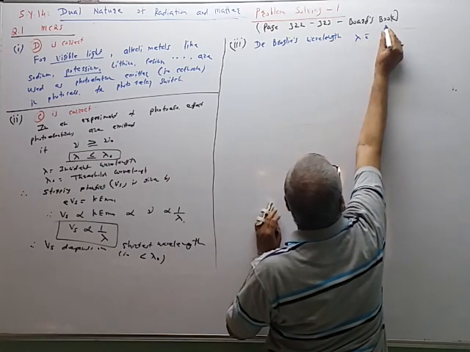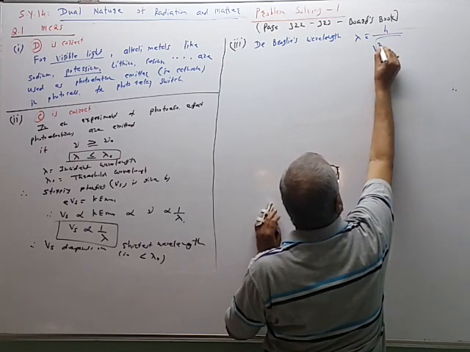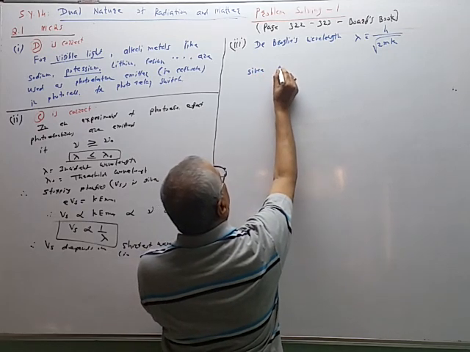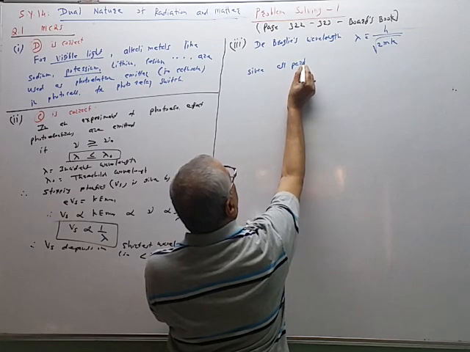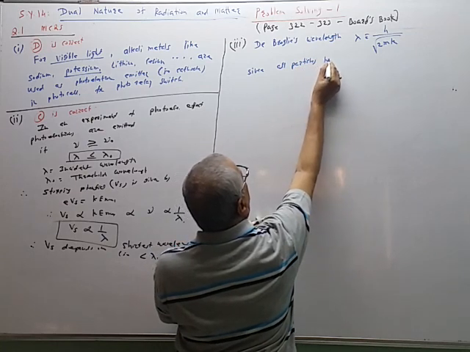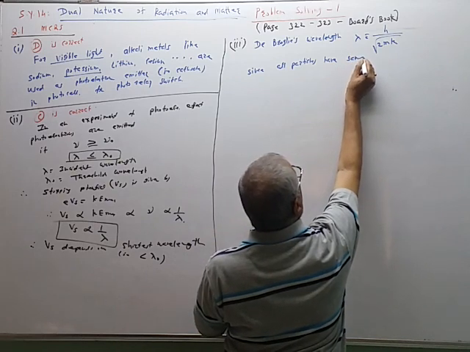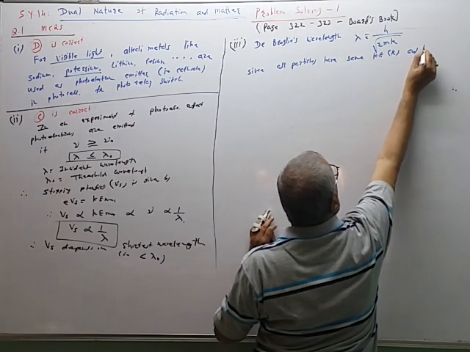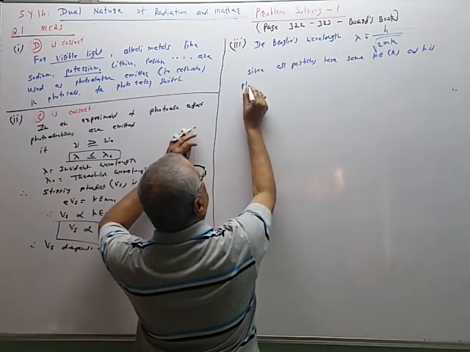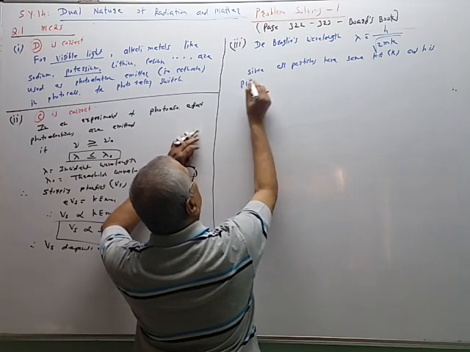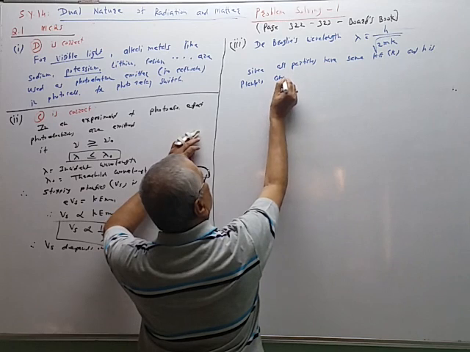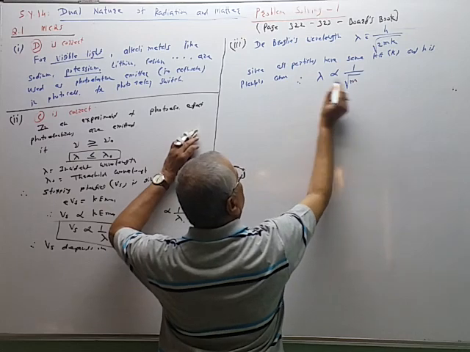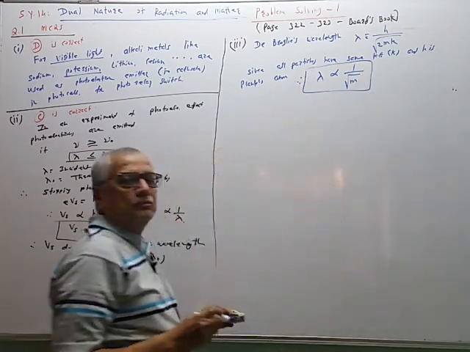The de Broglie wavelength lambda is equal to h upon under root 2 times m K. Since all particles have the same kinetic energy K, and h is Planck's constant, so it is also constant, and that lambda is inversely proportional to square root of m.